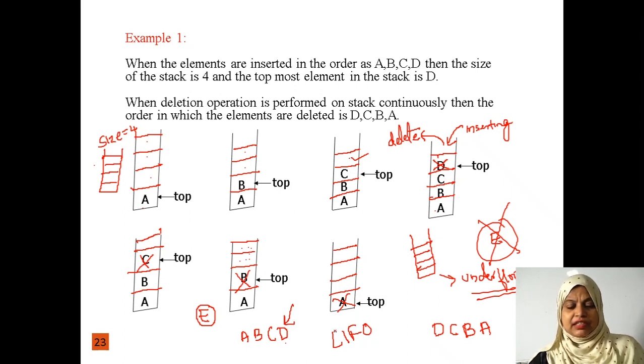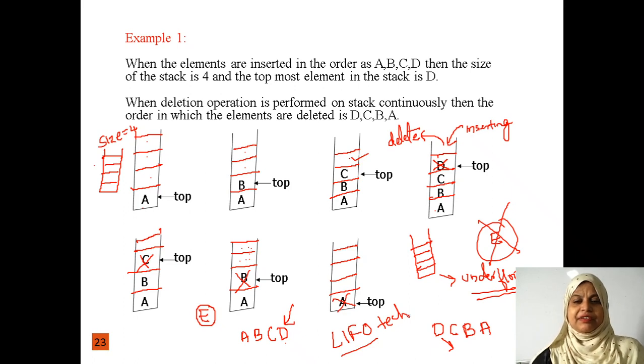The last in element is D. First out: which element is going to be deleted first? D is going to be deleted first. So last in, first out. The stack follows the LIFO technique. Why? Because the last inserted element is going to be deleted first. This is the general example for stack.